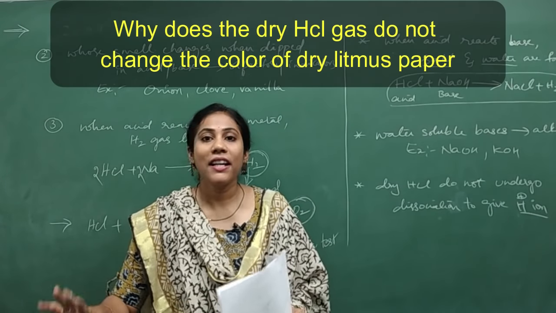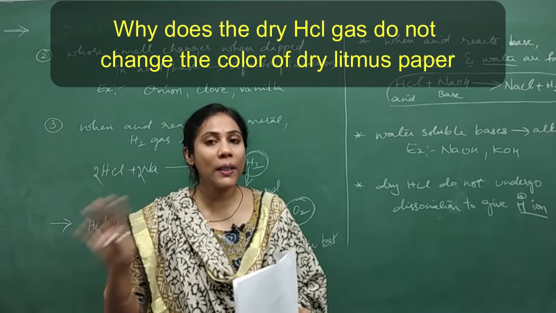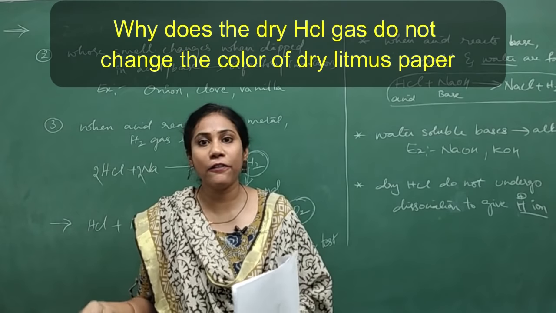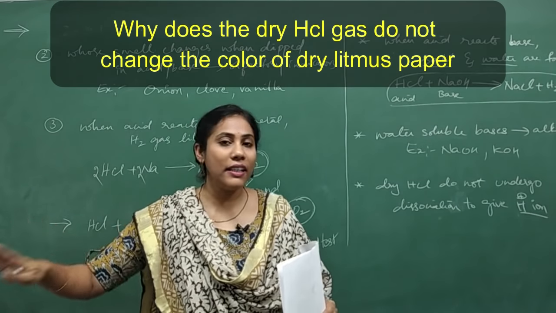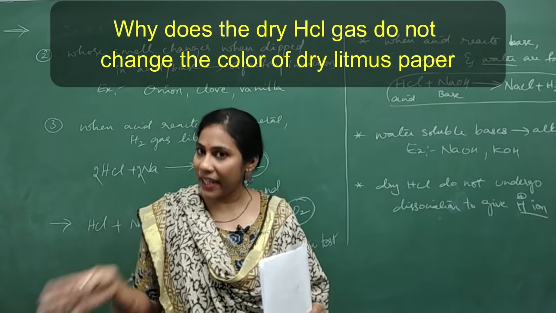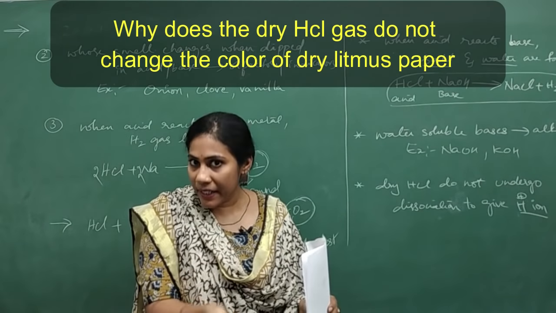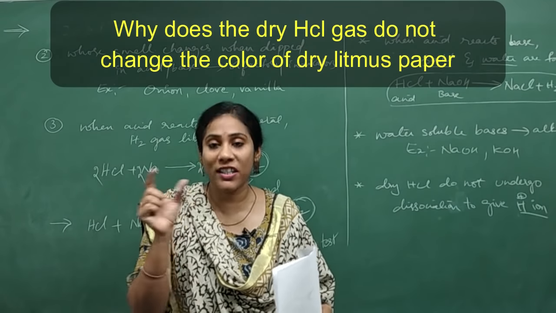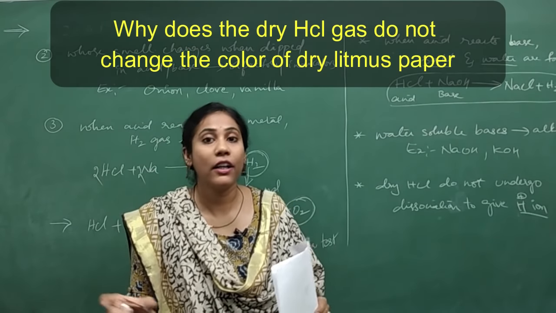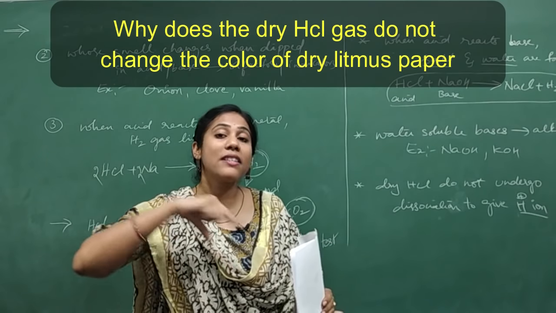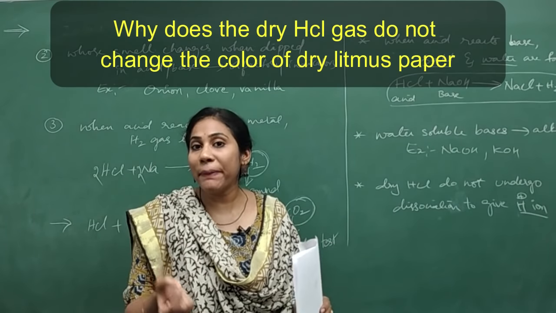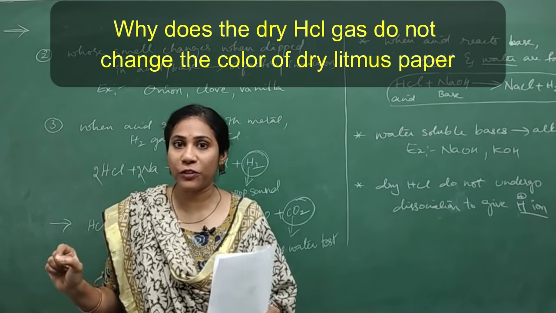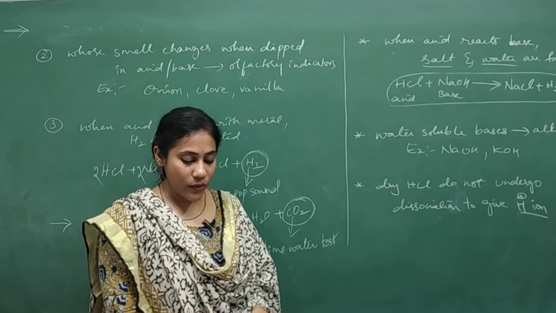Otherwise, if the acid or base is in a dry form or the litmus paper is in a dry form, then the color of the litmus paper cannot be changed. Either the acid or base should be in a liquid form, or your litmus paper at least should be moist. It should be a little wet. Only then can the litmus paper's color change when you dip it in acid or base. Remember, this is a very conceptual question. You have to be careful. Next one.